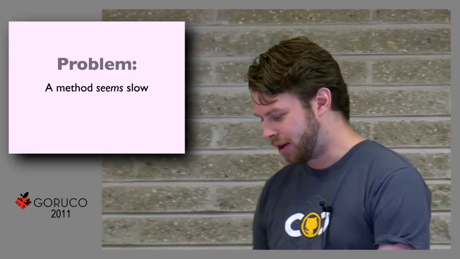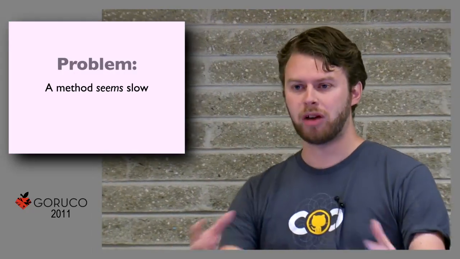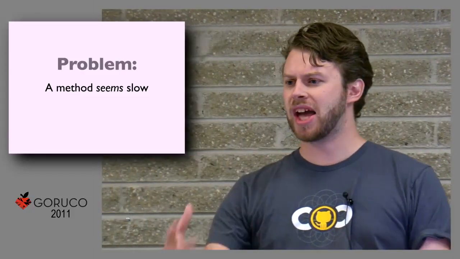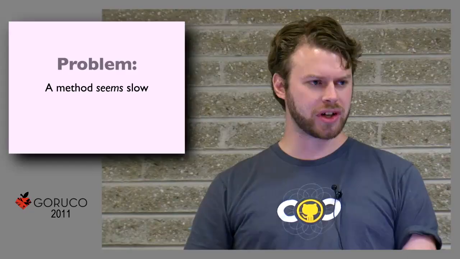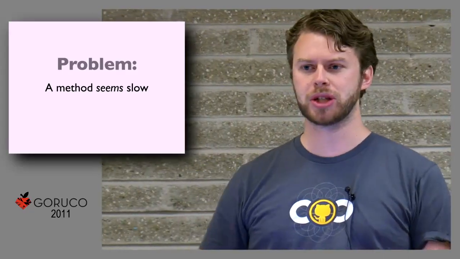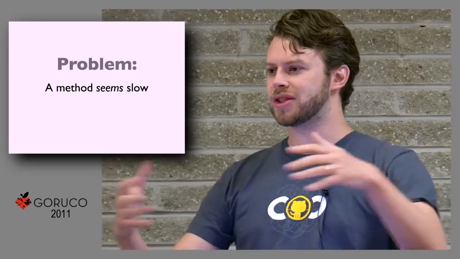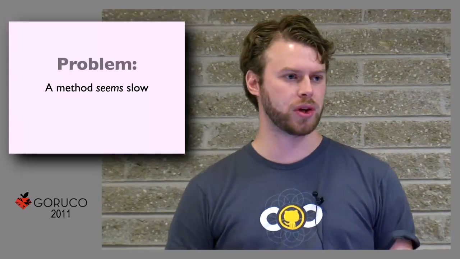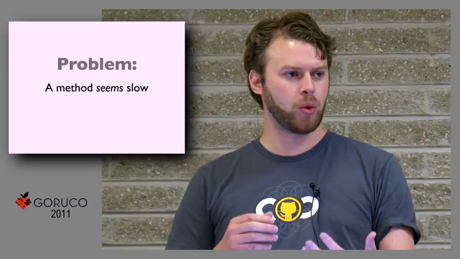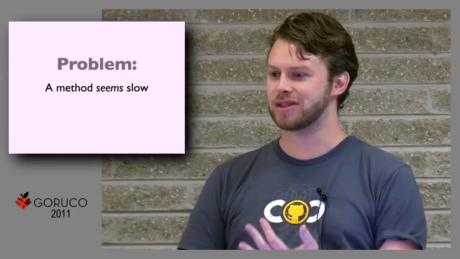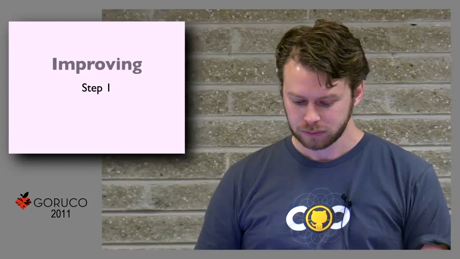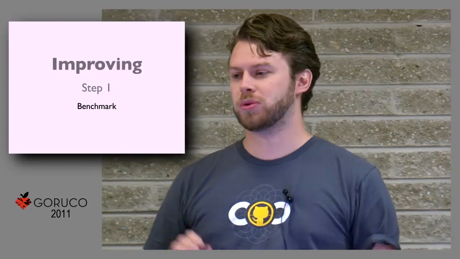So, you've got a problem. Some methods seem slow. Some action, some view, some controller, whatever it is, something. You don't know what it is. You know that some operation is slow. You're not sure what's going on, and you need to figure out how do I know that it's slow? Because it seems slow. Maybe it might not be. And then how do you improve it? Step one is always write a benchmark.